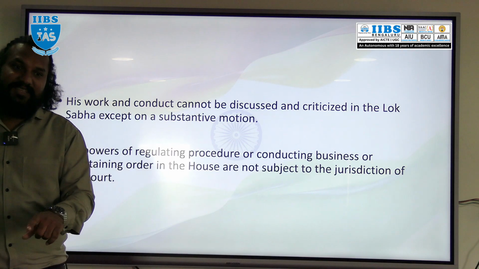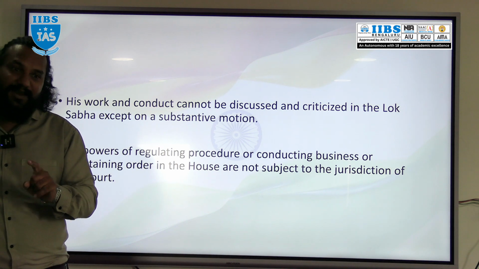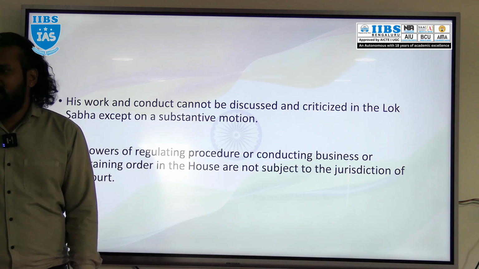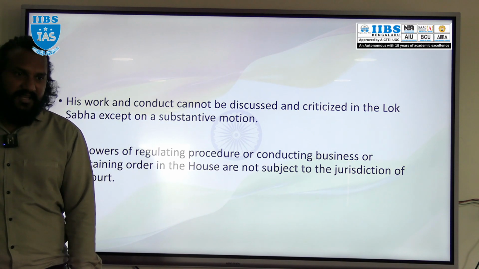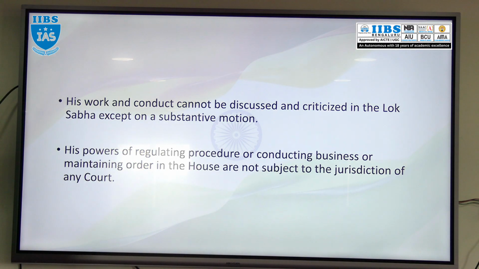At that time, the Speaker has a right to vote in the first instance. In his removal procedure, he has a right to vote in the first instance. You are understanding? So this is about the Speaker of Lok Sabha. Okay.